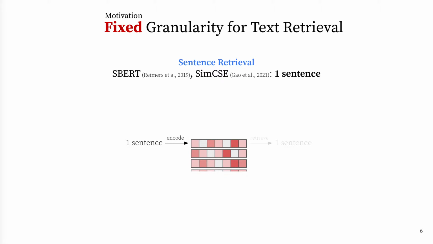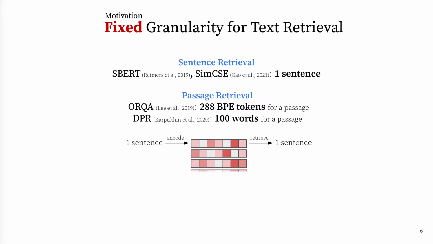We motivate our research from the observation that many retrieval methods have fixed granularity of text to retrieve. For instance, we had to encode a sentence for sentence retrieval, or encode a passage for passage retrieval, while the definition of passage often changes in different models. Does this mean that we need a different index for different granularity?